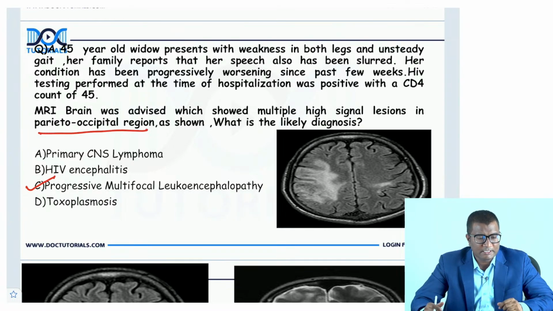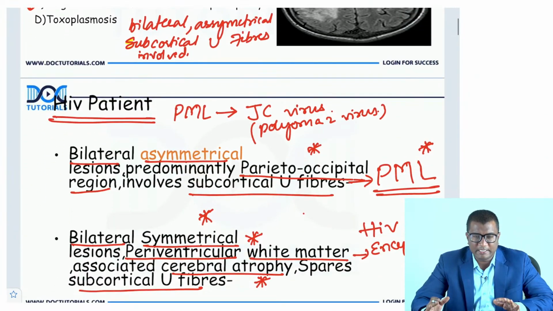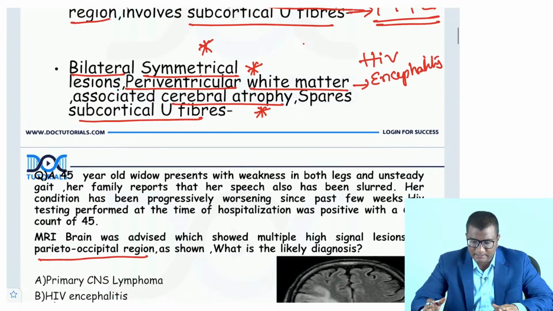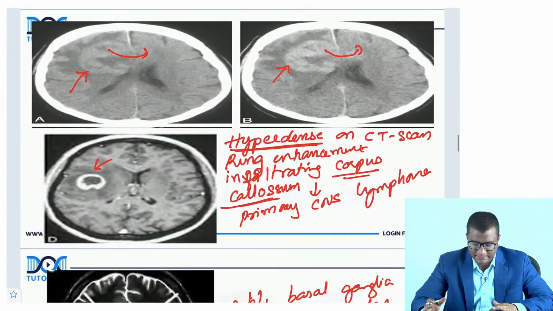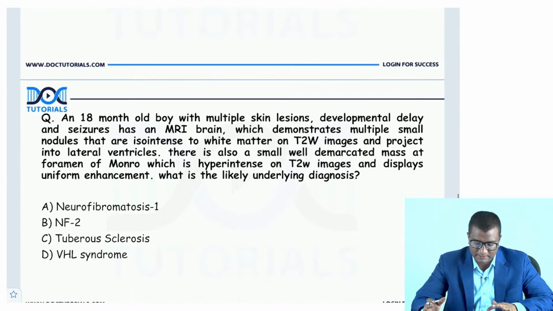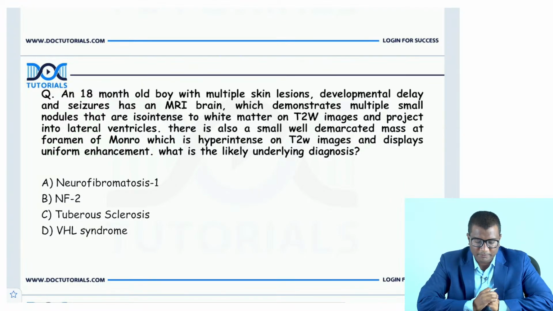I hope you enjoyed this session, and shall we do one more question, or are you comfortable so far? Are you okay with all of these topics? Are you all clear with HIV, right? And its CNS manifestation that we learned with the imaging, right? So shall we try another question, another clinical case? Will you be able to handle that? Let me see if you can get this right. Okay, let me try something easier one. Let me see if you can answer this. Let's see, guys. Chalo, let's do this.